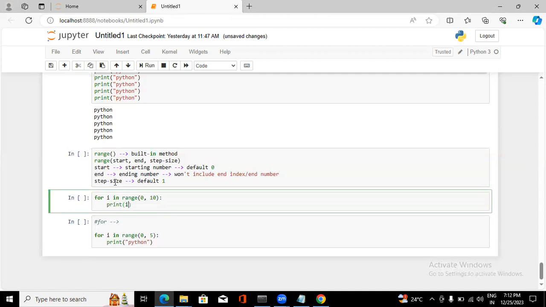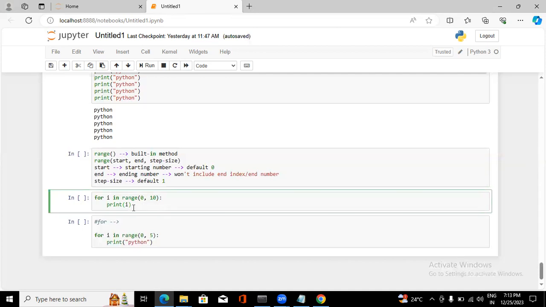Listen, here I will explain the for loop syntax. For is a keyword indicating a for loop. Then i is a variable. Each time it's going to take one number at a time. Then in is a keyword, a membership operator. And then range, which I already explained. I will show you how it will work.